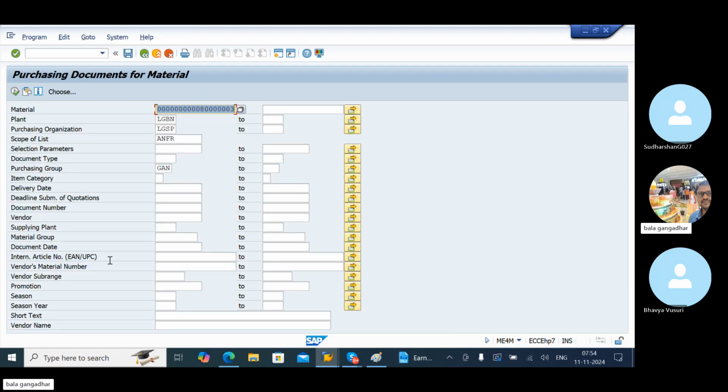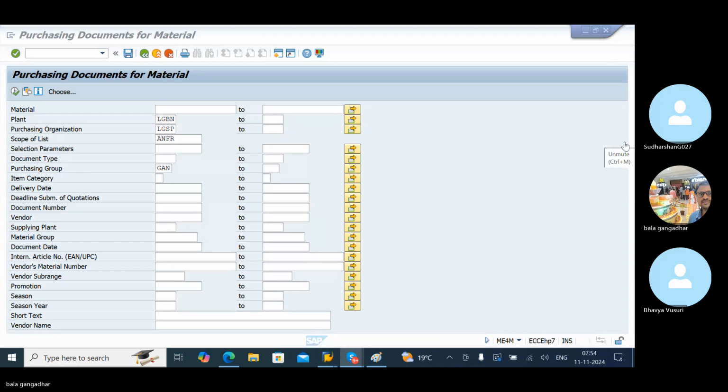Double click. Don't enter any material number.